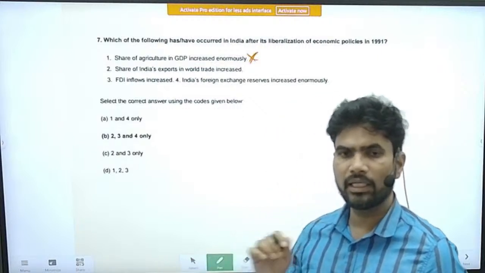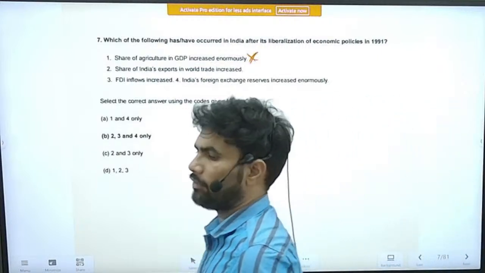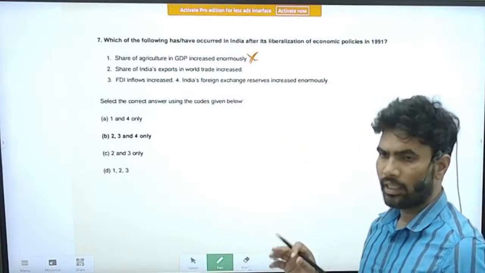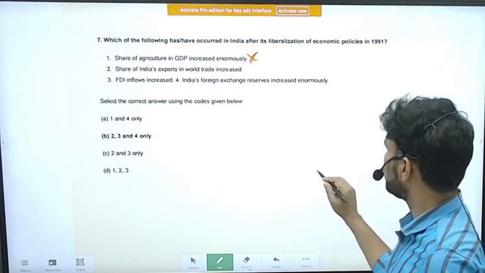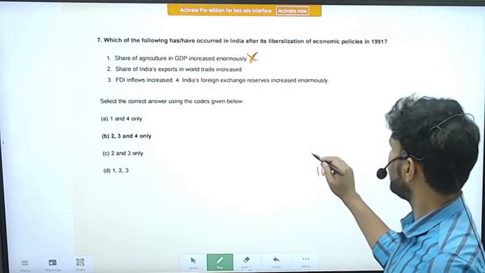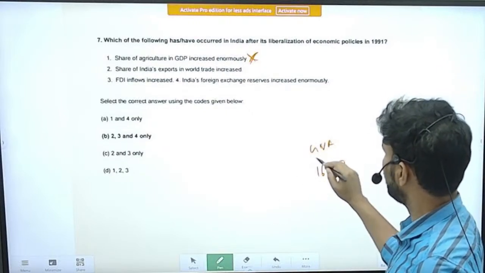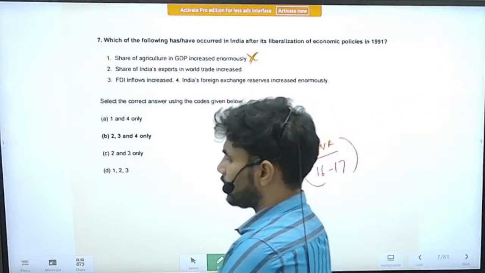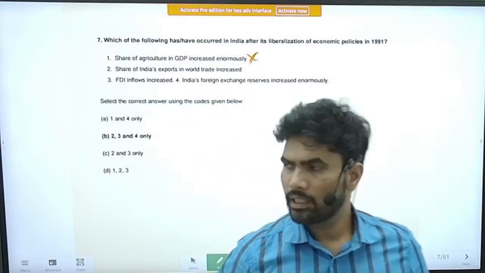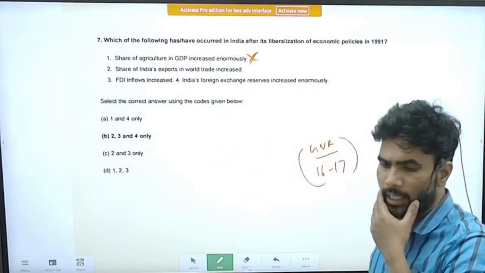It did not increase at all. In fact, it has gone down. Right now it is approximately 16 to 17% of the total GVA. Right? In the total GVA, agriculture GVA is around 16 to 17%. So the first statement is incorrect.